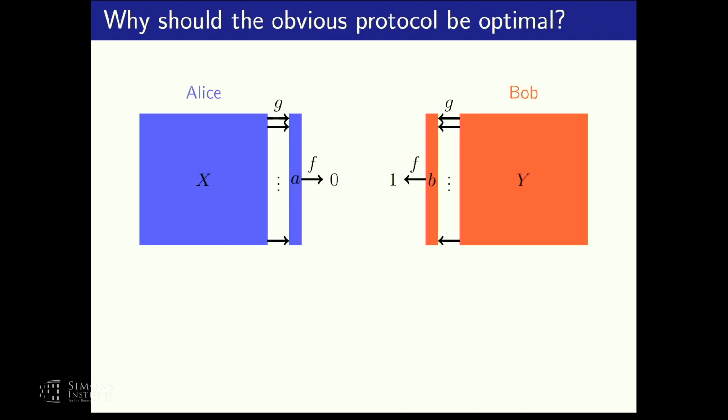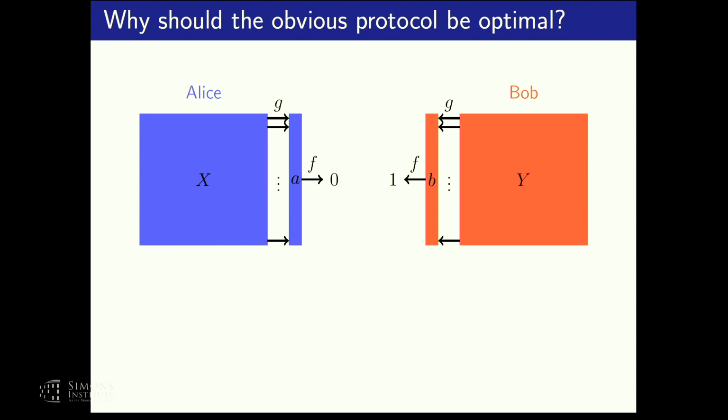So I would now like to describe one proof strategy that has been useful for proving some of these results, starting from the work of Edmonds, Impagliazzo, Rudich, and Sgall from '91. What we want to do when we try to prove variants of the KRW conjecture is to prove that the obvious protocol is roughly optimal. But why should we believe that it is roughly optimal in the first place? Why intuitively should it be true?